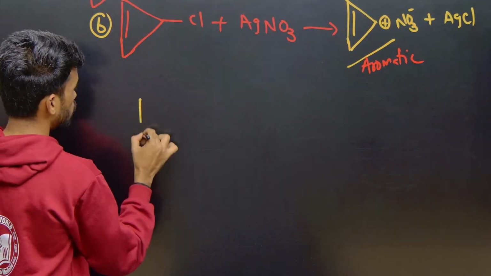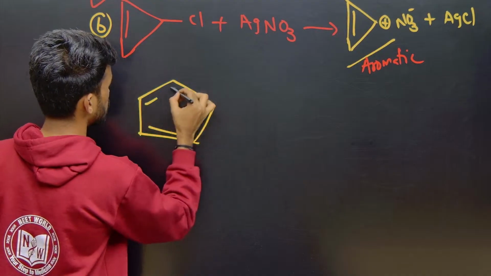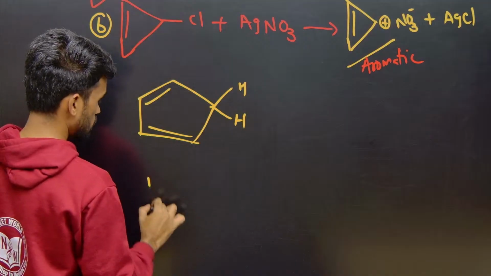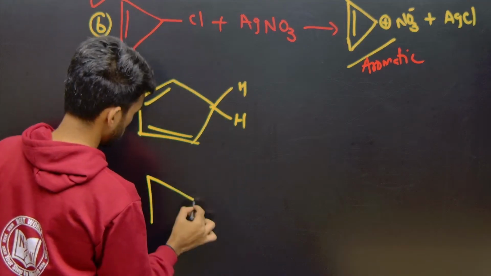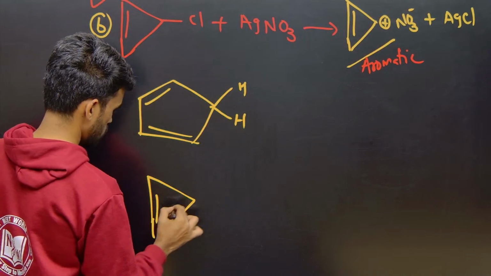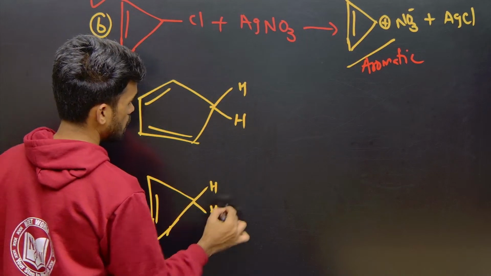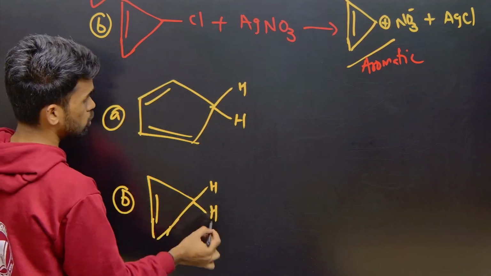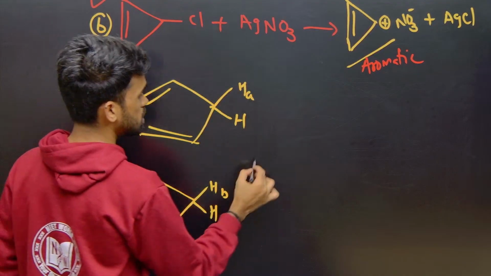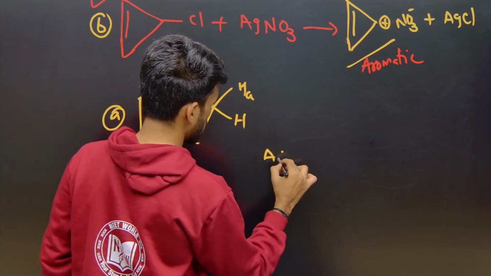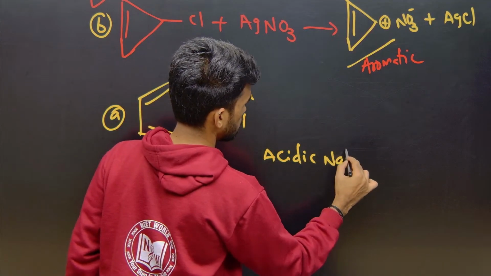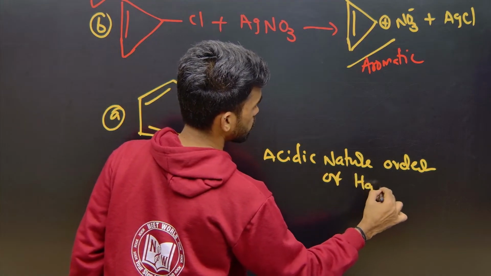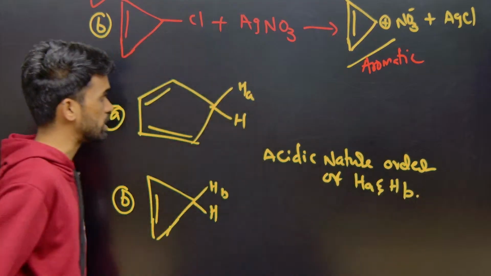I am giving you 5-membered rings having hydrogen atoms here, and a 3-membered ring having hydrogens here. Now out of these two, A and B, I have marked these hydrogens: HA and HB. Which is more acidic? What is the acidic nature order of HA and HB? Tell me, which is more acidic out of A and B?